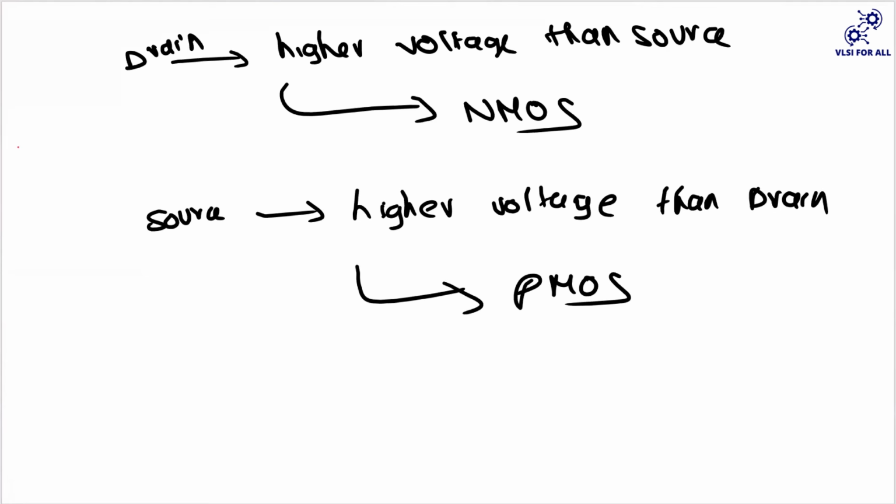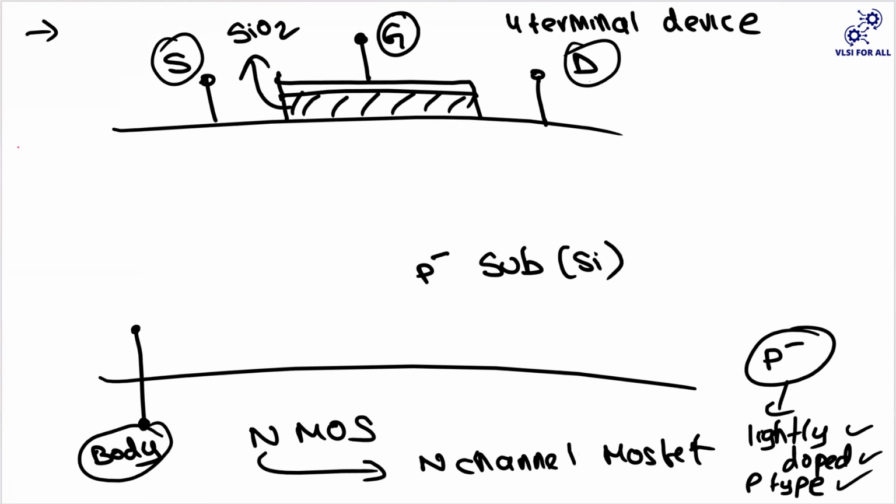PMOS transistor. Now, at the source and drain, you have to induce an N plus region. Otherwise, you have to dope N plus, heavily doped with electrons, so that you get the N plus region here.